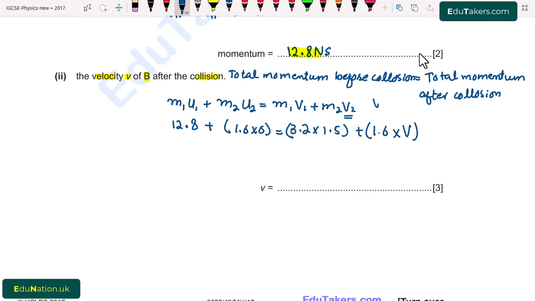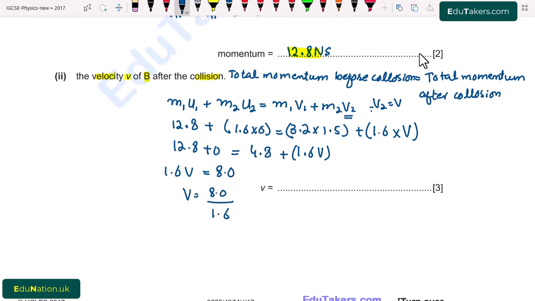So I let that V2 is equal to V. So it becomes 12.8 is equal to 0 plus 4.8 plus 1.6 V. And then it becomes 1.6 V is equal to 8.0 and V is equal to 8.0 divided by 1.6.